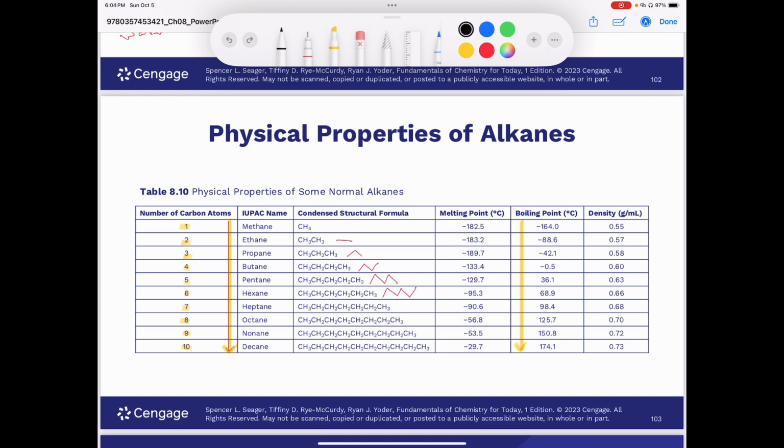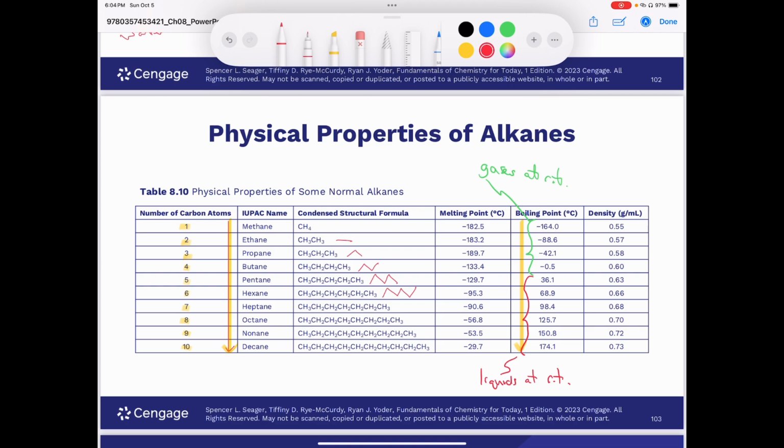The boiling points of methane, ethane, propane, and butane are all less than 0, so all of these are gases at room temperature. Whereas pentane, hexane, heptane, octane, nonane, and decane are liquids at room temperature.